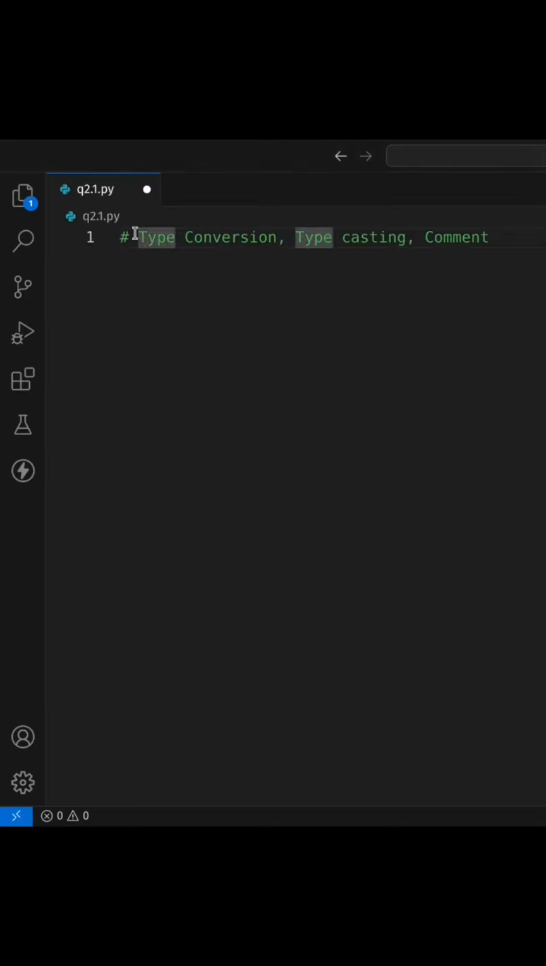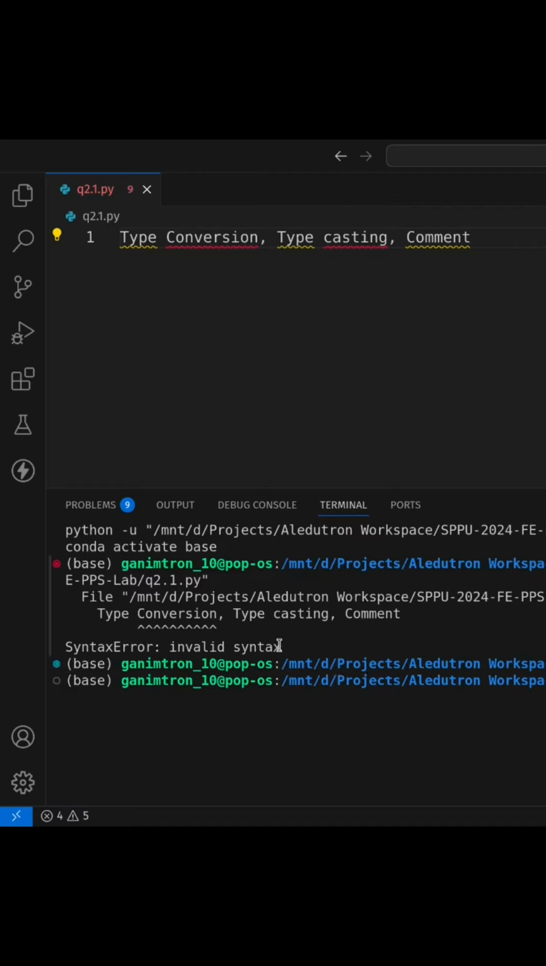So as we usually do, adding a hash before any line converts it into a comment. A comment is basically a line which is ignored by Python while executing. So let's say if I don't add this and I try to execute it, here you can see there is an invalid syntax. It doesn't know what type conversion and casting means.